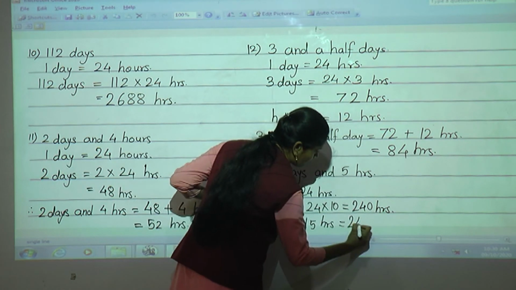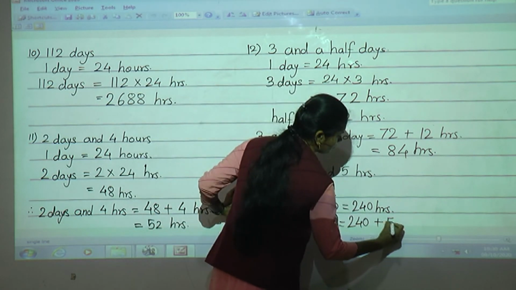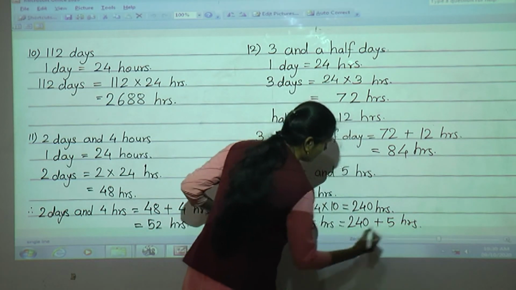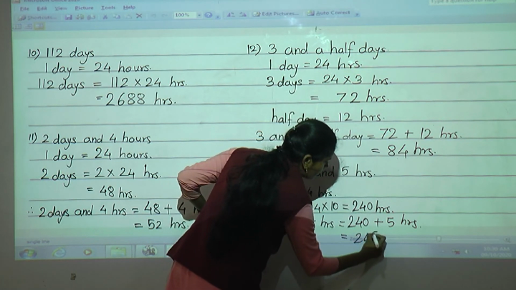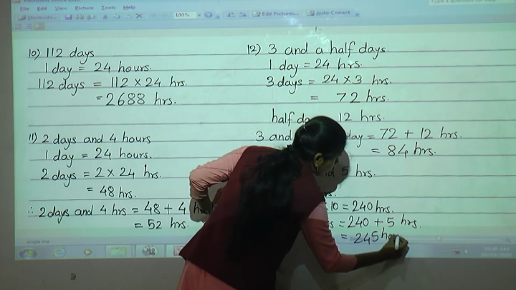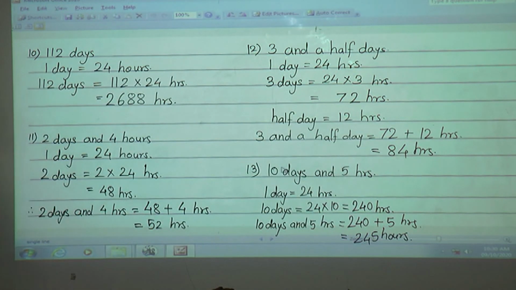So here we will write 240 plus 5 hours. Now simple addition we have to do. 240 plus 5, that is 245 hours. Okay. 10 days and 5 hours is equal to 245 hours. Clear how to solve this type of example?